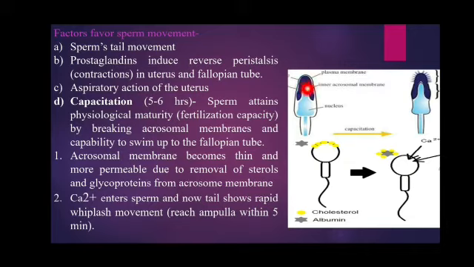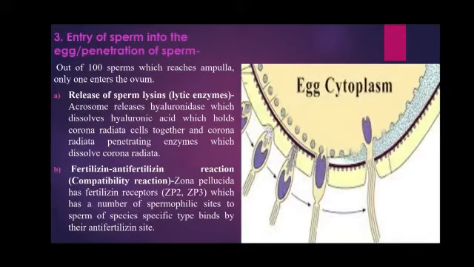So here this sperm attains that activity, that fertilization capacity, by breaking its acrosomal membrane. Here you can see this is our acrosome, and there is a plasma membrane outside this acrosome. So this acrosomal membrane has to become weaker, thinner, so that this acrosome is able to release its enzymes. So that is called the capacitation.